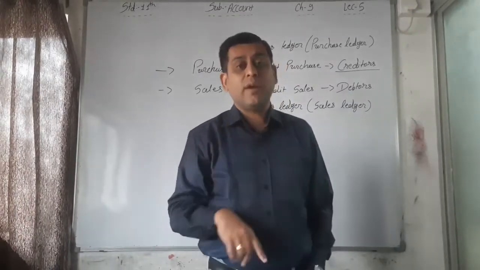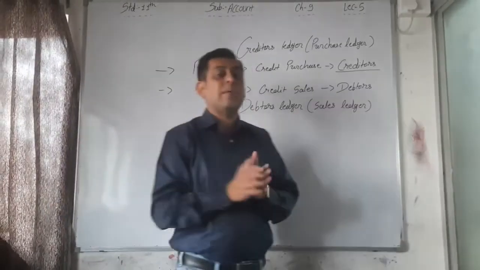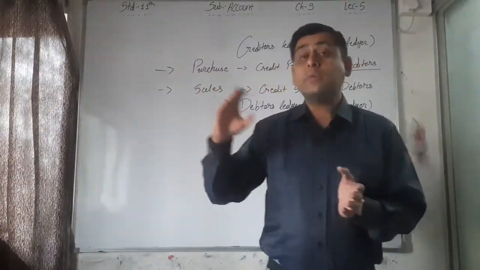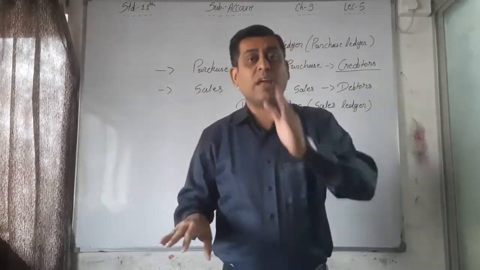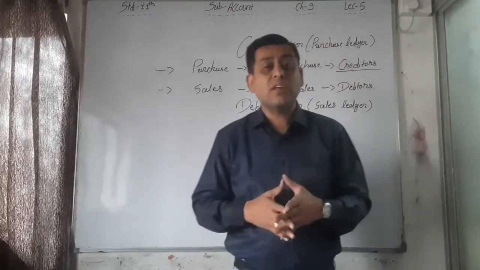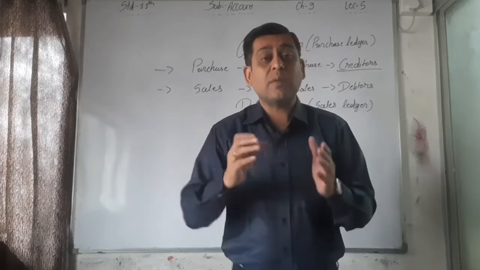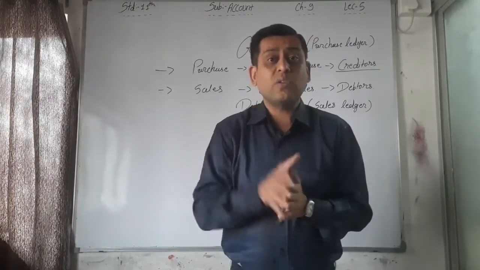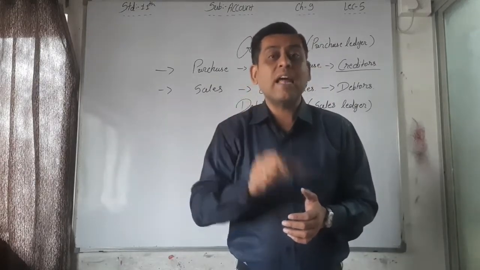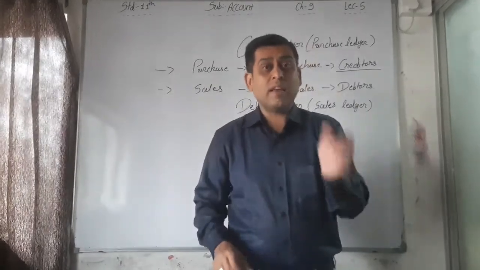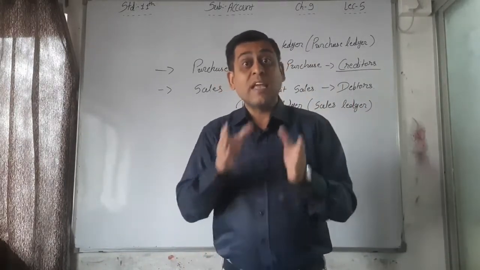The first criterion is alphabetical, A to Z: the debtor's name or the creditor's name starting with A to Z. So A to K is maintained by one person, and then the remaining is maintained by other persons, because it depends on how many debtors and creditors there are between A to K. It does not depend on the alphabet itself; it depends on the names of the debtors or the creditors. So alphabetically we have to subdivide this purchase or sales ledger, as well as area wise.